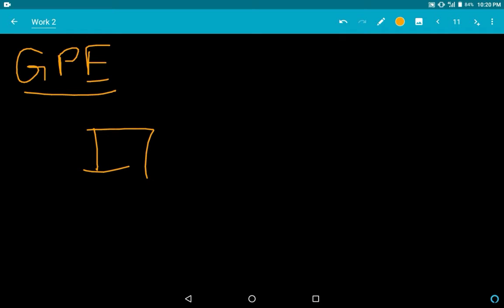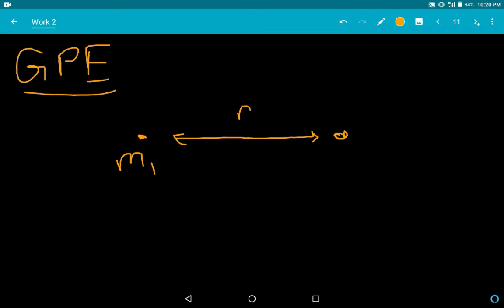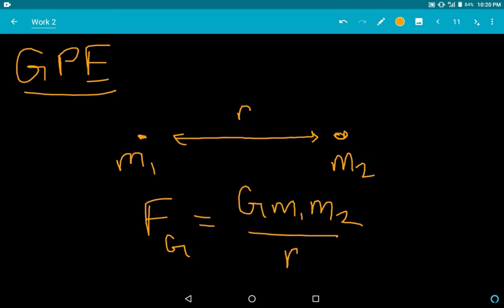Now, what is the gravitational potential energy? To give a basic idea, GPE, I'm writing GPE, understand? Say there are two bodies, separated by a distance r, with masses m1 and m2. Remember gravitational force, I'm not going to explain it, it was class 9. The force that is acting, Fg, is G m1 m2 by r squared.